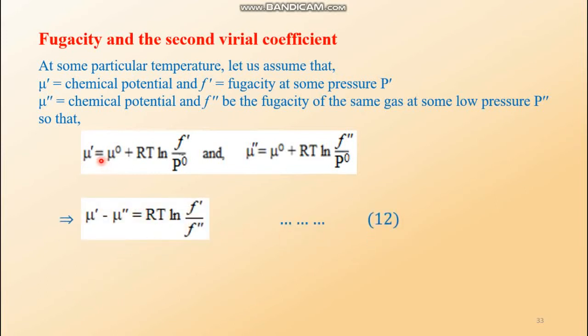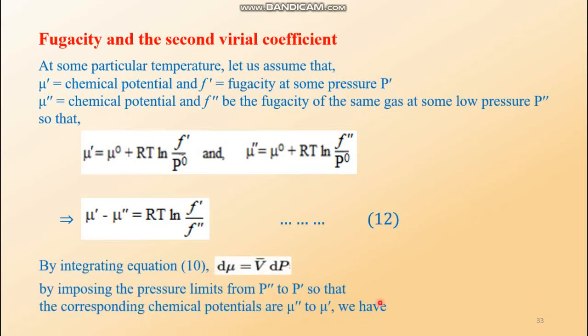Just subtract them on the left hand side. This part is subtracted by this part, so mu prime minus mu double prime. On the right hand side RT is taken common and the P0 parts cancel each other, so what is left is RT ln F prime by F double prime. This equation 12 is now reserved for us. It will be utilized later on, but before that we have to integrate equation number 10. What was equation number 10?